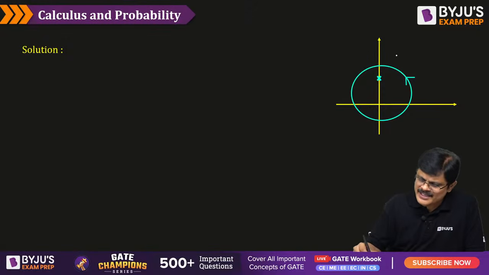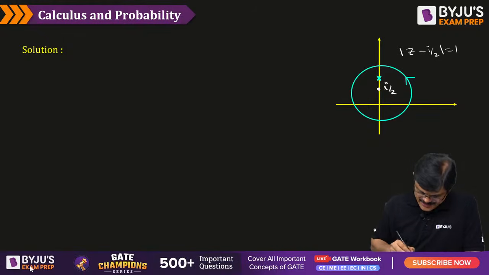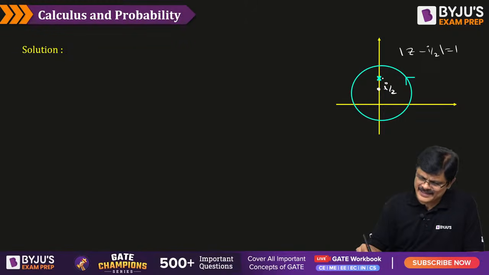So this is the circle, sir, mod z minus I by 2 is equal to 1. Circle with center at I by 2 and radius equal to 1, my dear friends. And in this, if you consider, plus I will be inside this, but minus I will be outside this, my dear friends.